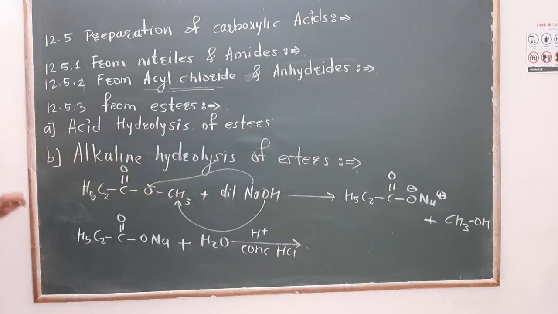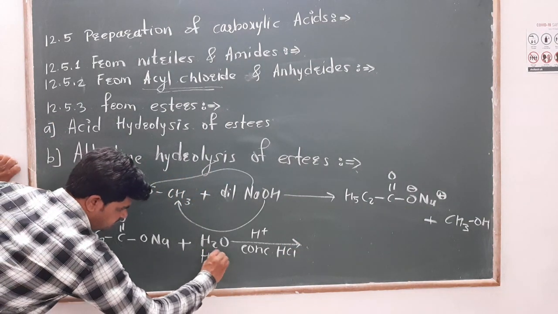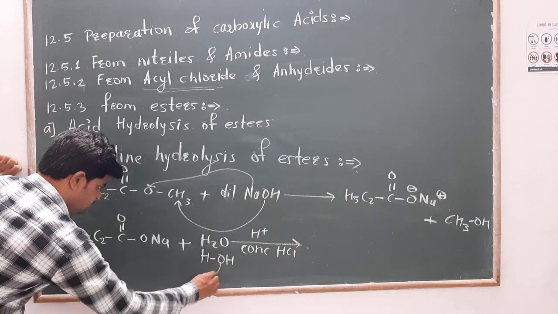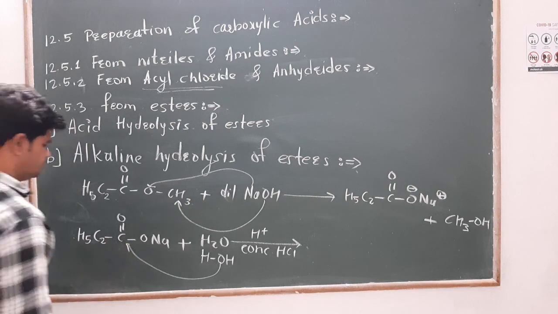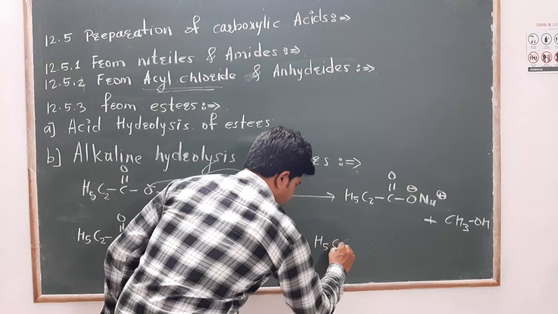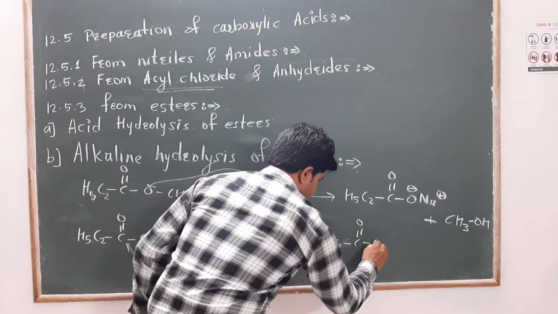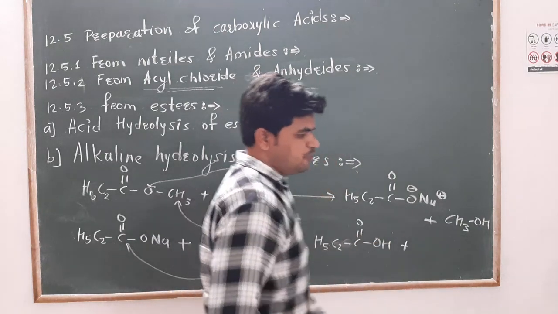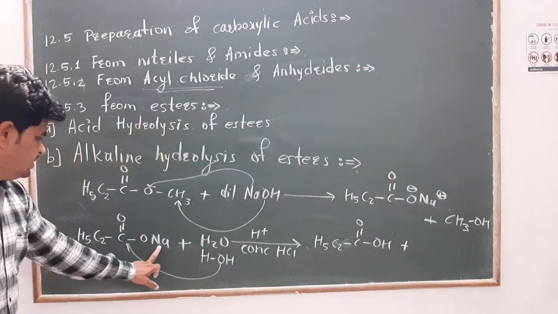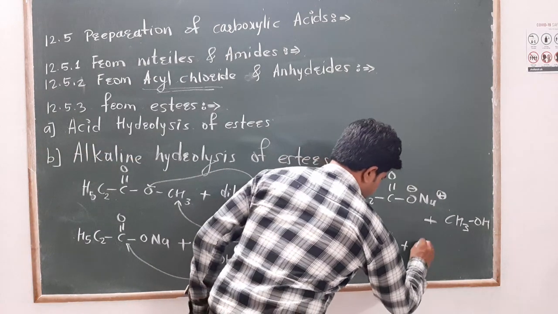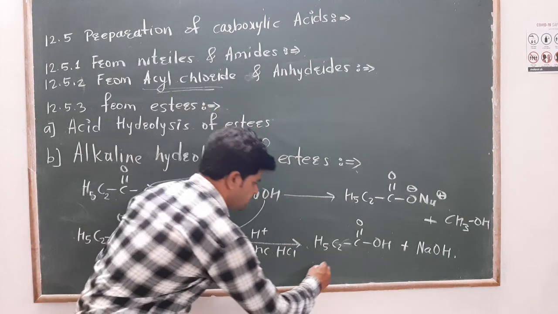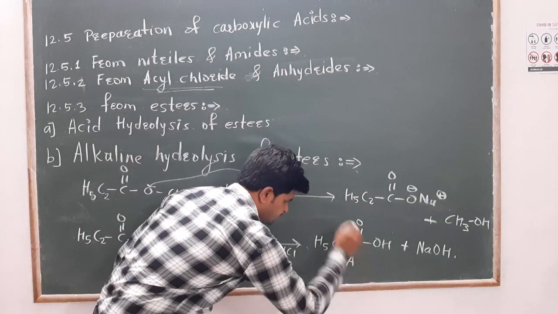So what will happen? Again this H2O will break like this, HOH, and OH will go with the carbonyl carbon, forming acid plus the byproduct NaOH. This is the formation of carboxylic acid.